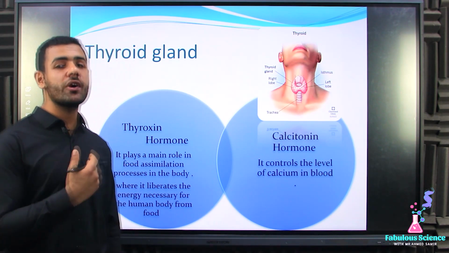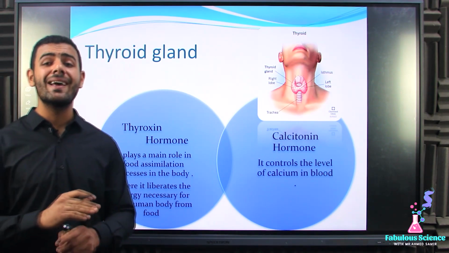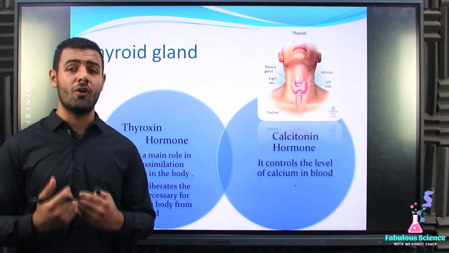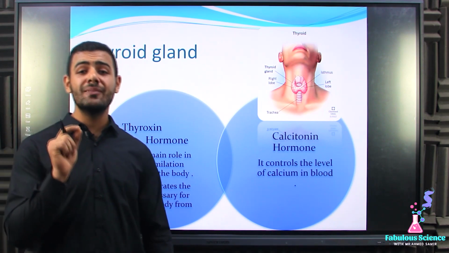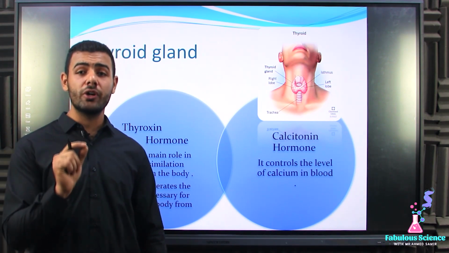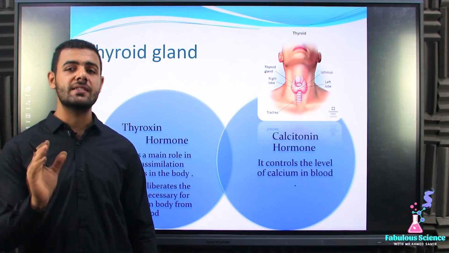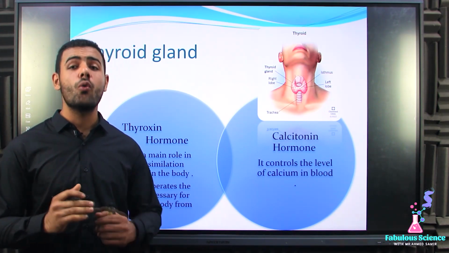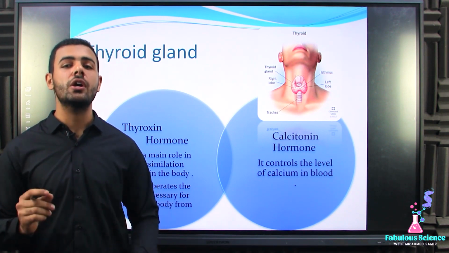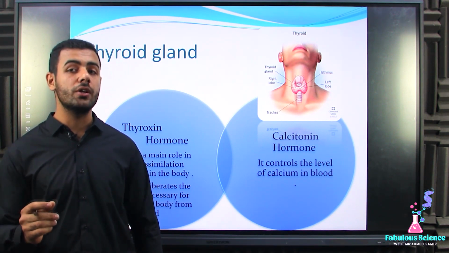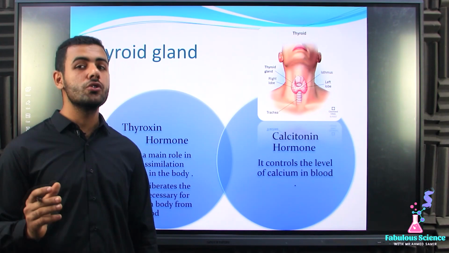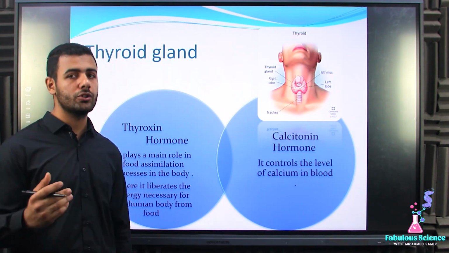But what about the thyroxine hormone? Actually, thyroxine is a very important hormone in our body. Why? Because it plays an important role during a process known as food assimilation. This process liberates the energy required for the human body from the food. So of course it plays an important role.